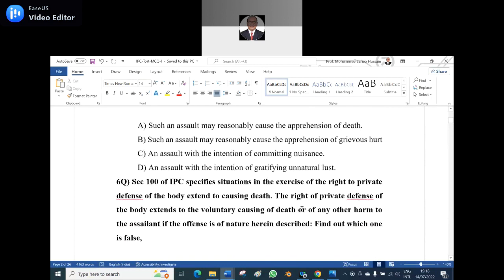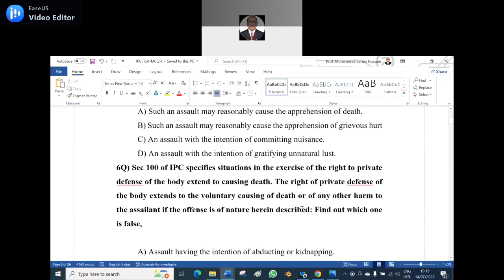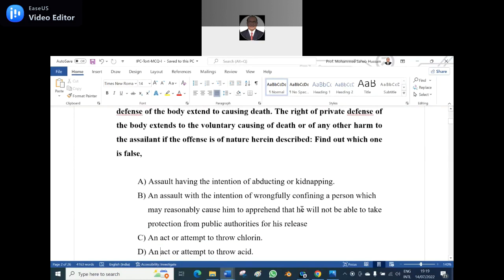Next, sixth question. Section 100 of the IPC specifies situations in which the exercise of the right of private defense of the body extends to causing death. The right of private defense of the body extends to voluntarily causing death or any other harm to the assailant if the offense is of the nature herein described. Find out which one is false among the four options.